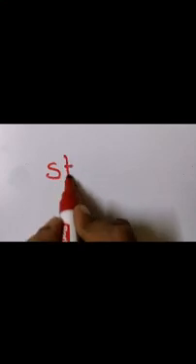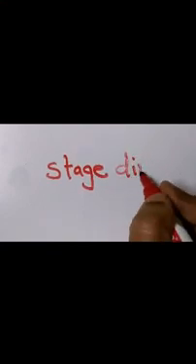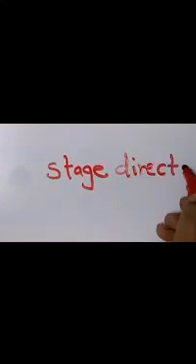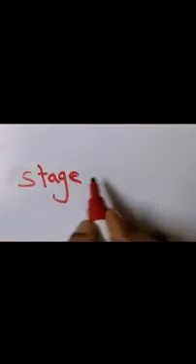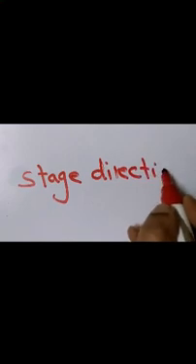One more term, that is stage directions.